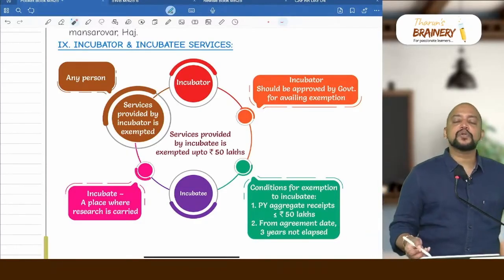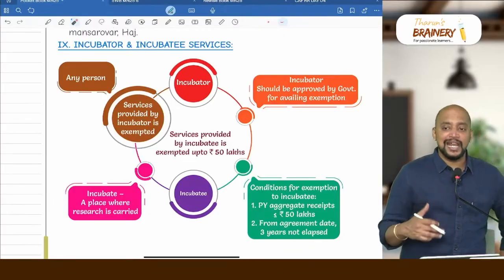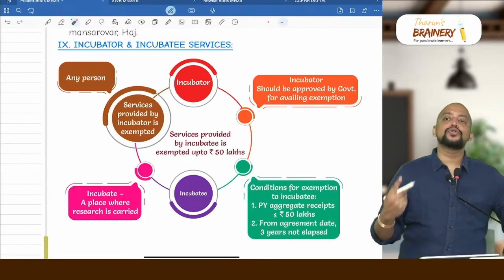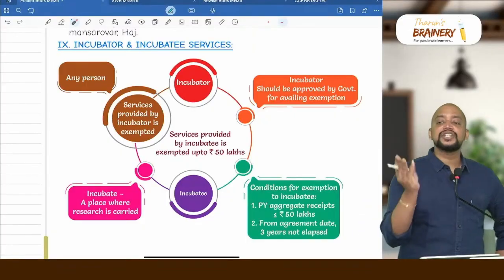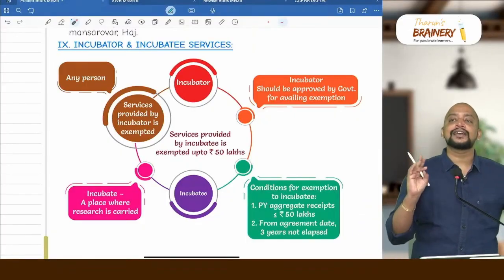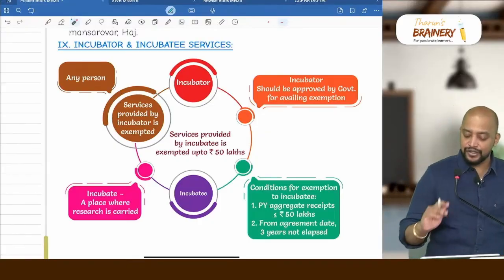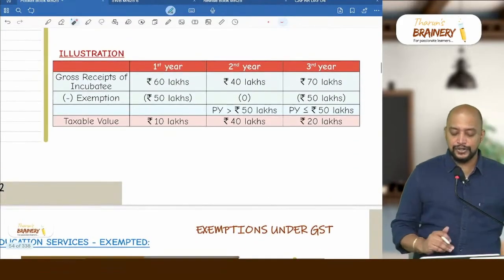Then services provided by incubator will always be exempted if they are approved by Government of India. So mostly there are two approved incubators, Technology Business Incubator and Science and Technology Entrepreneurship Park. These are the two approved incubators, and services provided by them to any person, fully it is exempted. So you can see the illustration here.